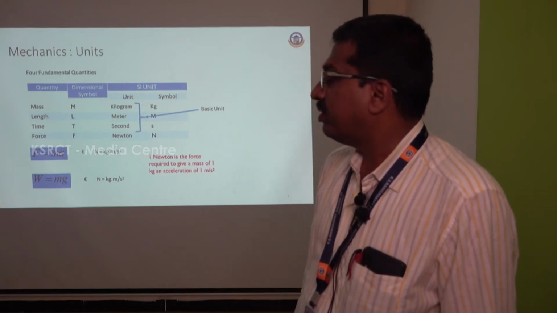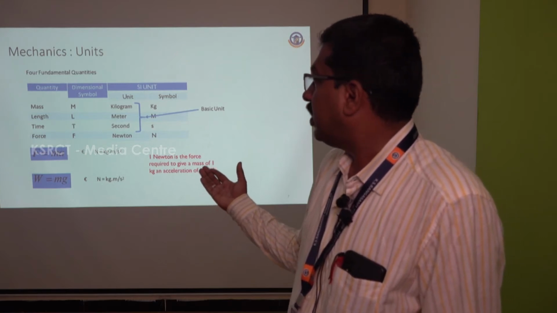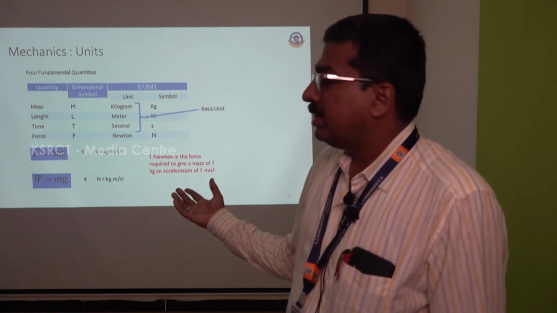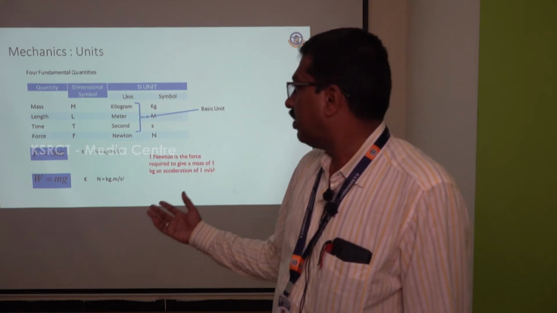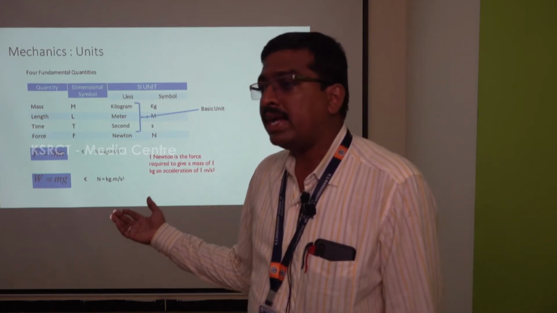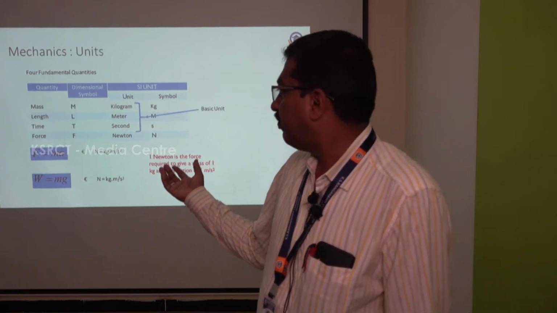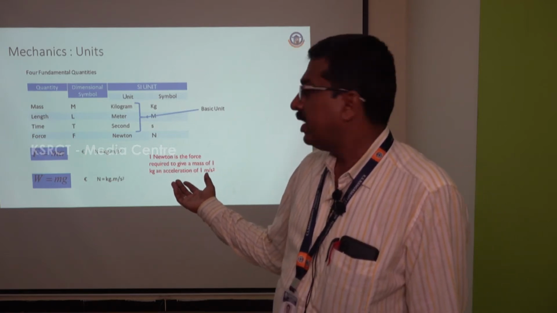Next, these are some of the basic units of mechanics. Mass is in kilograms, length is in meters, time is in seconds, and force is in Newtons as SI units. For example, as per Newton's law of motion, force is directly proportional to acceleration. So F equals m into a.